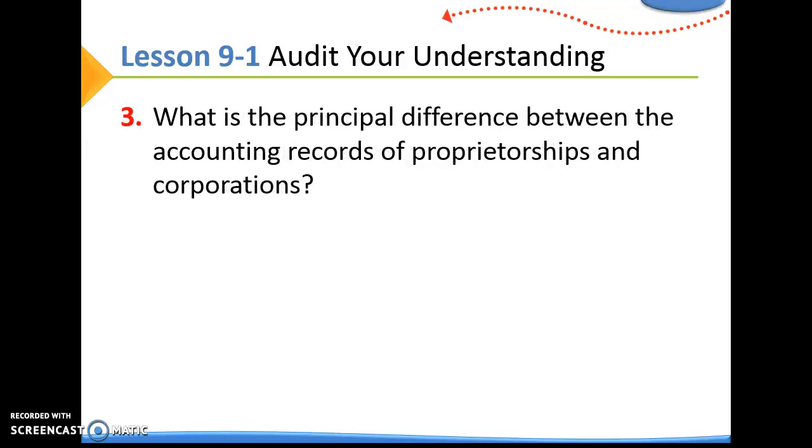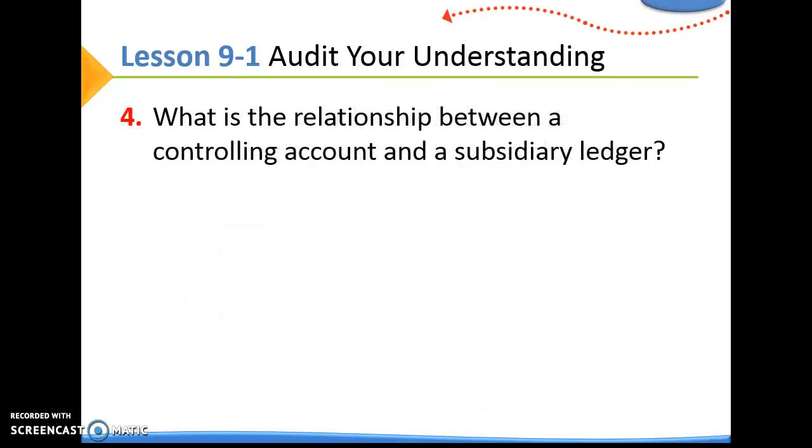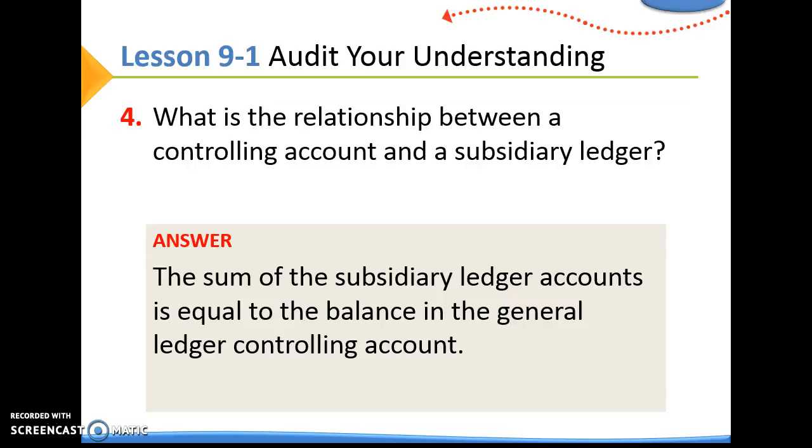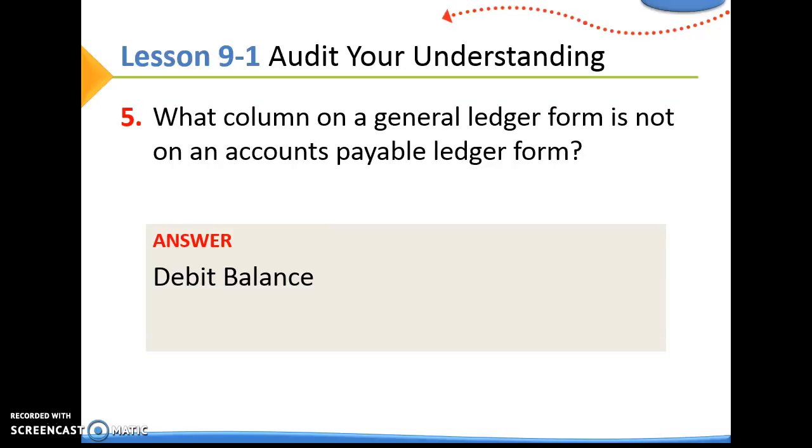What is the principal difference between the accounting records of a proprietorship and corporations? Proprietorships have a single capital and drawing account for the owner. A corporation has separate capital accounts for the stock issued and for the earnings kept in the business. What is the relationship between a controlling account and a subsidiary ledger? The sum of the subsidiary ledger accounts is equal to the balance in the general ledger controlling account. What column on a general ledger form is not on an accounts payable ledger form? The debit balance. That's the end of 9-1.